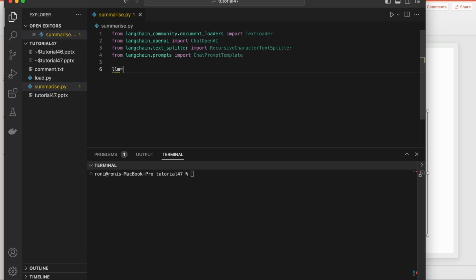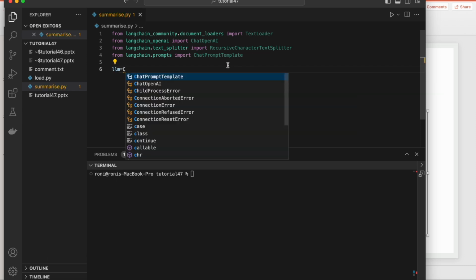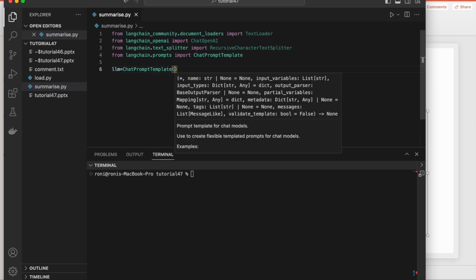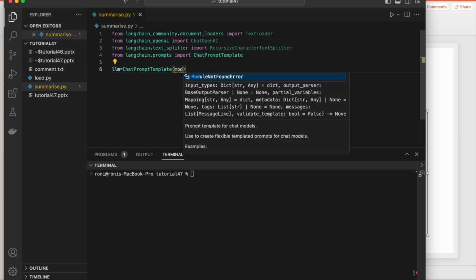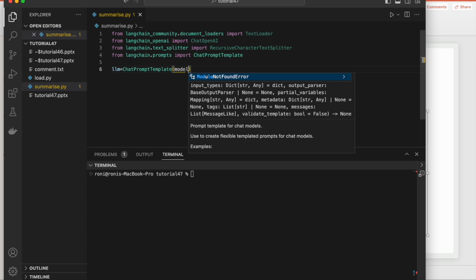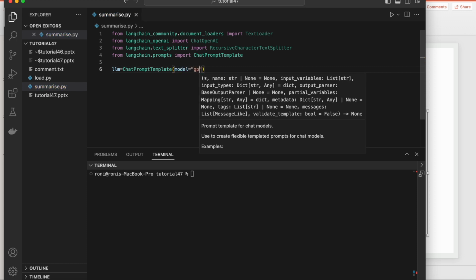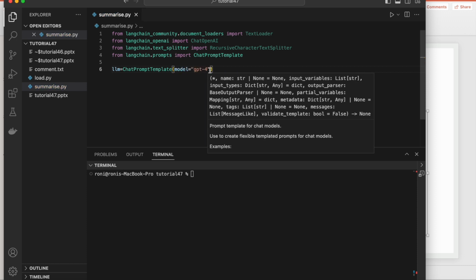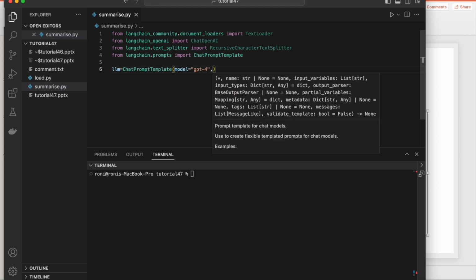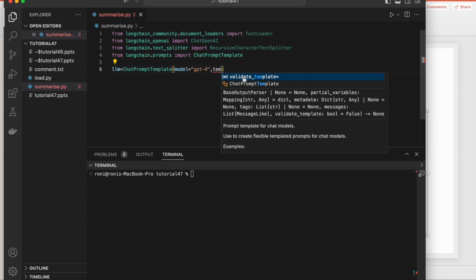Now what we'll do, llm, ChatPromptTemplate, and we're going to actually write this thing. So basically first the model, okay, so model equals GPT-4, right? And then we're going to write temperature. Why is temperature not coming?